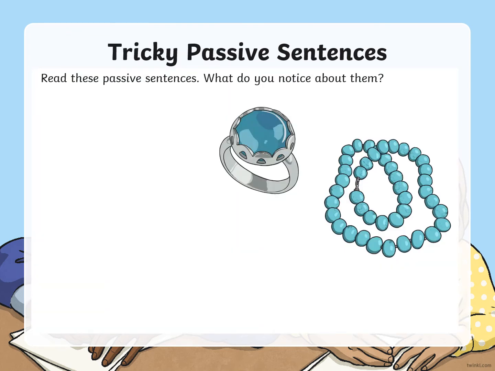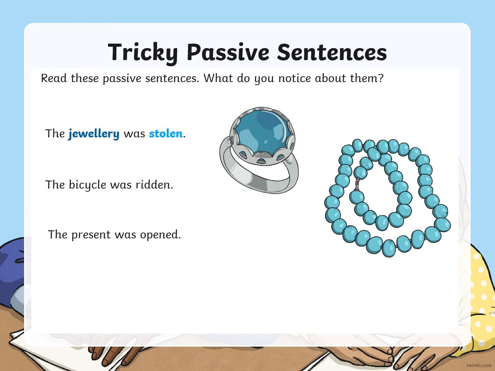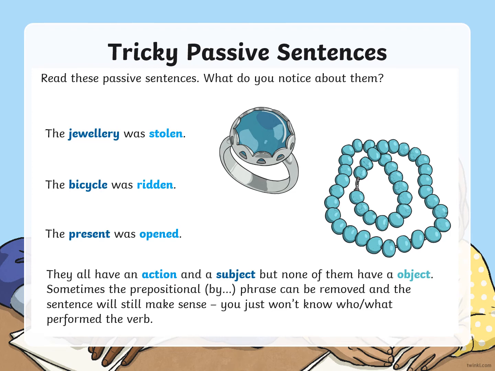Okay, read these passive sentences and have a think about what you notice about them. So looking at the first one, we'll go through the first one for you. The jewellery was stolen. What do you notice? Okay, what maybe is there something missing? The bicycle was ridden, the present was opened. Let's have a look. Bicycle was ridden, present was opened. What is missing from there? What's different to what we were looking at the start? Okay, they all have the action and a subject, but they don't have the object.